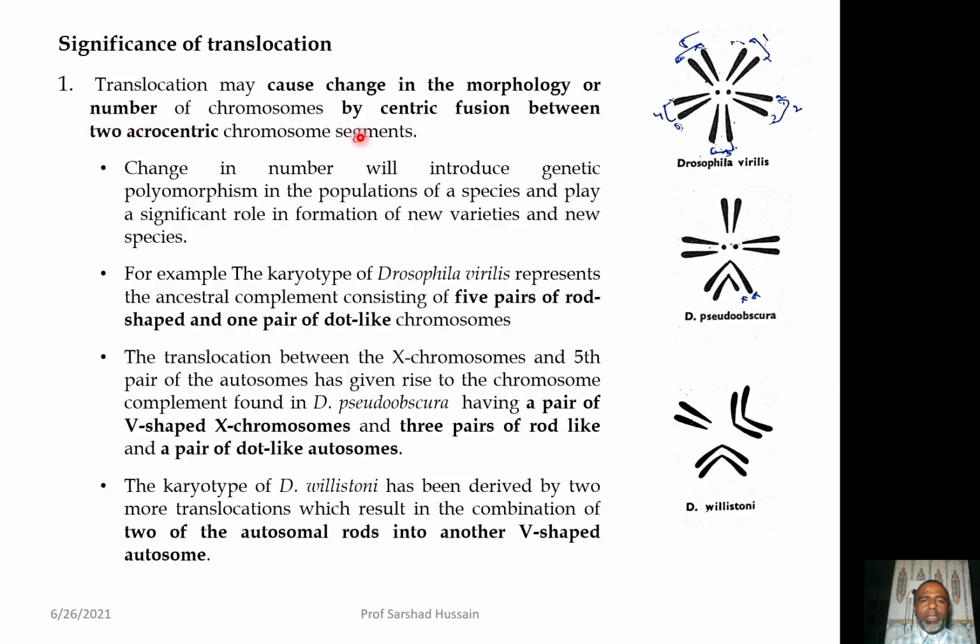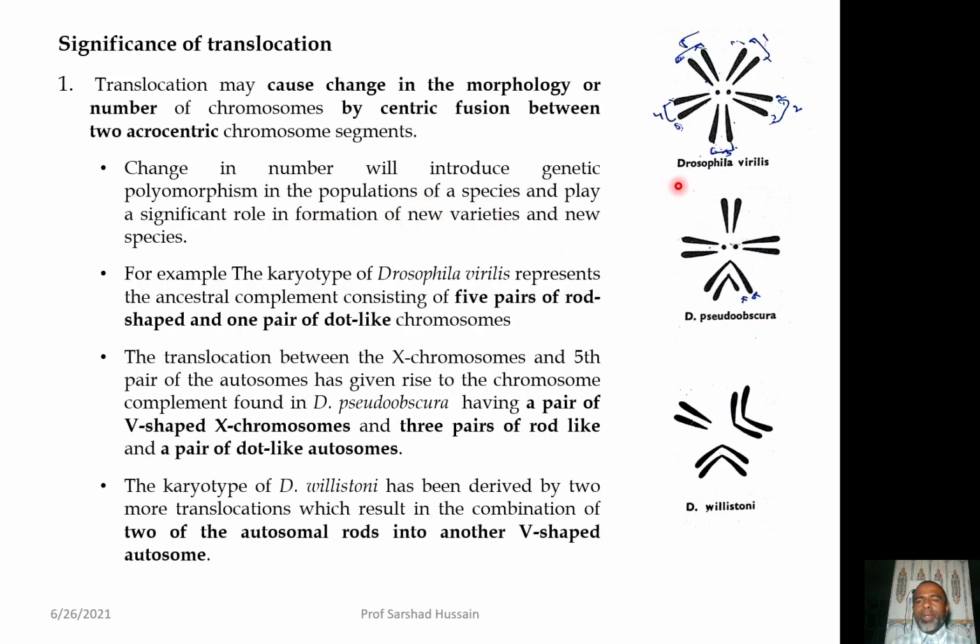number of the chromosome, that sometime what happens, that they fuse the two chromosome, particularly the acrocentric chromosome. Acrocentric chromosome are those chromosome in which the centromere is located at one end. So, these chromosome may fuse together, and thus the number of the chromosome may reduce. If the number of the chromosome will reduce, it will change. This will lead to the formation of the new variety or the new species.